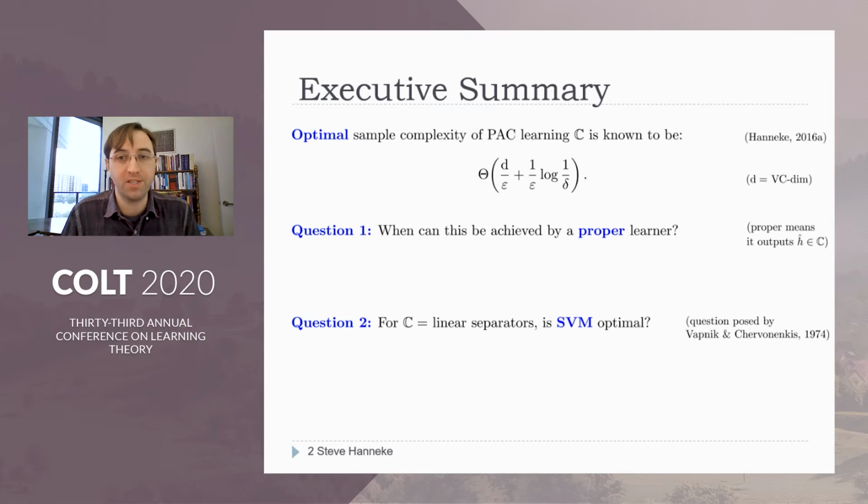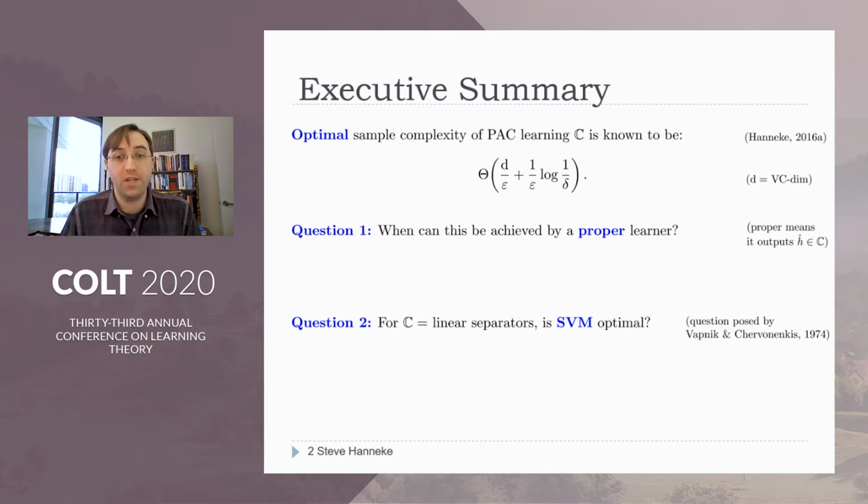So that leaves the question, when can the optimal sample complexity be achieved by a proper learning algorithm, meaning it always outputs a hypothesis in the concept class? So that'll be the first part of the talk. In the second part, we'll look at a specific question for the case of linear separators. We'd like to know whether specifically the support vector machine achieves the optimal sample complexity for learning linear separators.